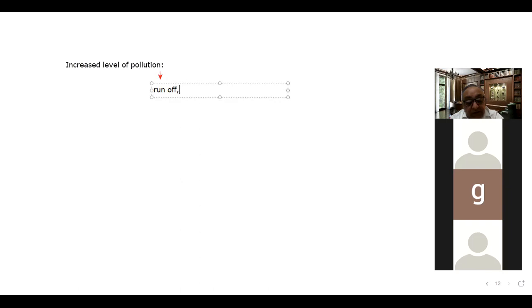Similarly, oil spills also. There are a number of factors, such as dumping of so many things into ocean bodies, that also affect this.